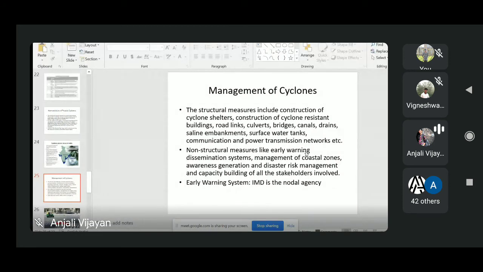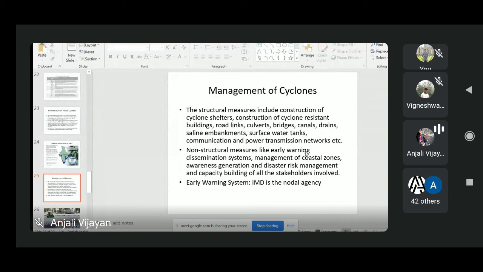They warn them very quickly, and they have in total some 252 stations in 11 states. Mostly the centers are in cyclone-prone areas like Bengal, Odisha, Andhra Pradesh, Tamil Nadu, Kerala, Karnataka, etc., whichever is near the coastal region. IMD sends warning bulletins to these states in their local languages. This way, India has a very effective cyclone early warning system. So that is about cyclones. It was a very small topic.